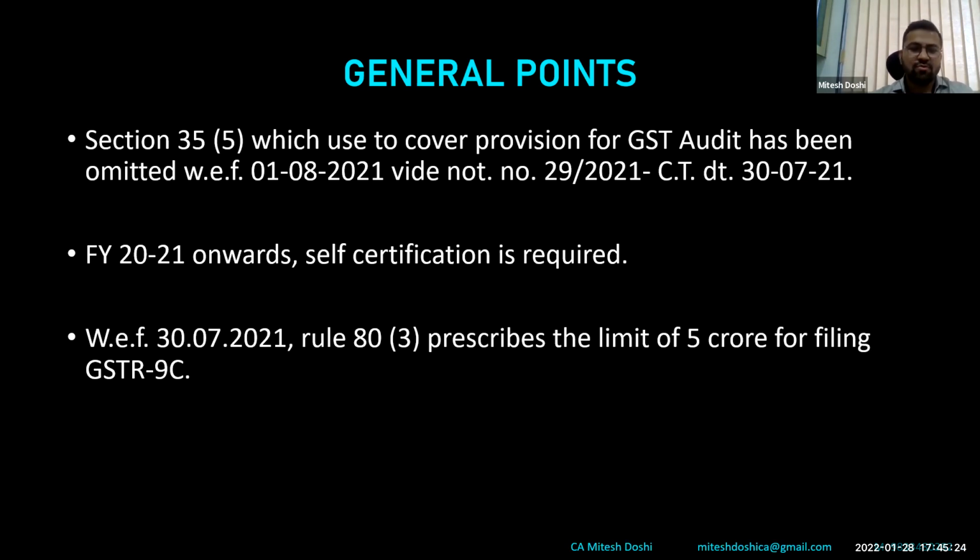Now, to clarify for those who are yet to understand and are waiting for the limit of 5 crore every year, whether we are supposed to do 9C or not, my turnover is 3 crore, 4 crore. This 5 crore limit has now been set in the rule itself with effect from 2021. Previously, it was always clarified or notified that for 2017-18, 2018-19, 2019-20, you're not supposed to do audit if your aggregate turnover is less than 5 crore. But now they have incorporated this in the rule. So from financial year 2021, by default, the limit is set to 5 crores for filing GSTR 9C.